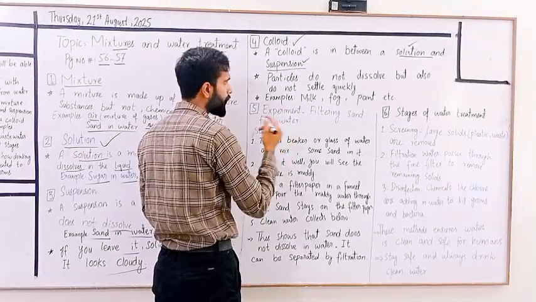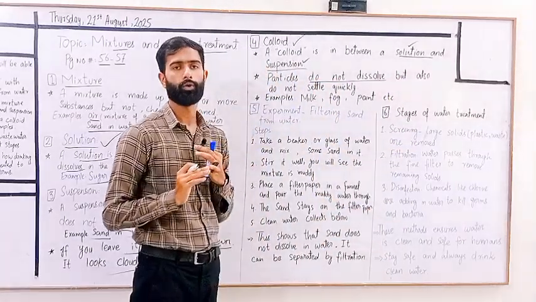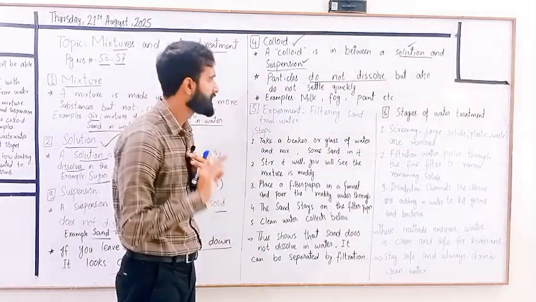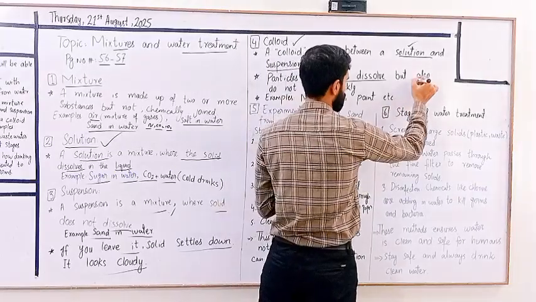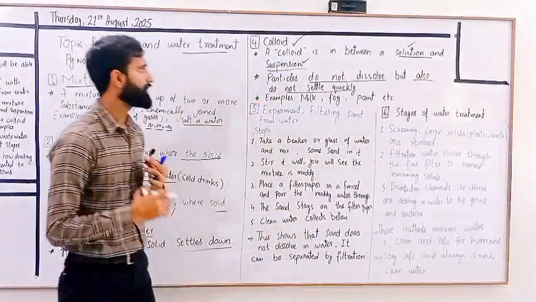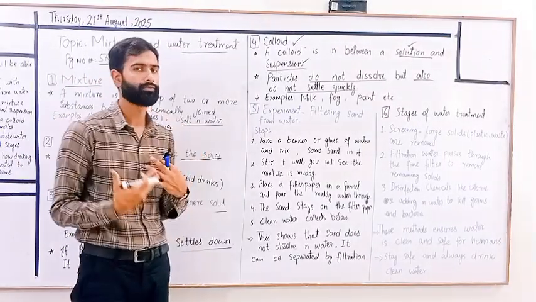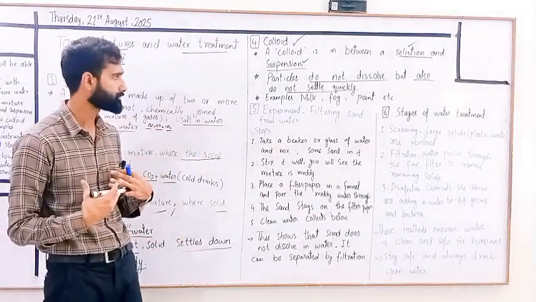The particles of colloid do not dissolve, but also do not settle quickly. So in this way, we can say that the colloid is the intermediate level of solution and suspension.